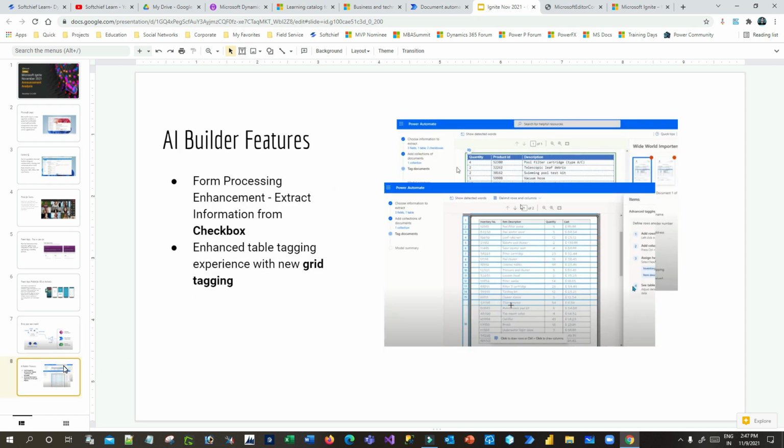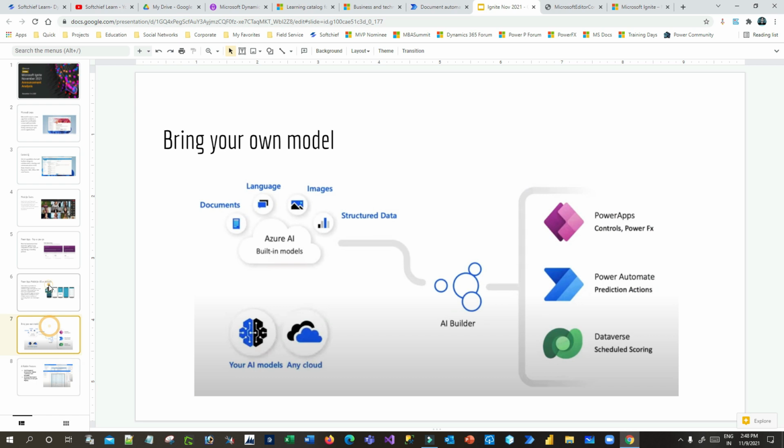The last but not the least is AI Builder features. In AI Builder, we can enhance extracting information using checkboxes. If your form has some checkboxes, you can extract the checkbox information through AI Builder. Like that, we can also use the enhanced table tagging experience with new grid tagging. So these are the concepts.